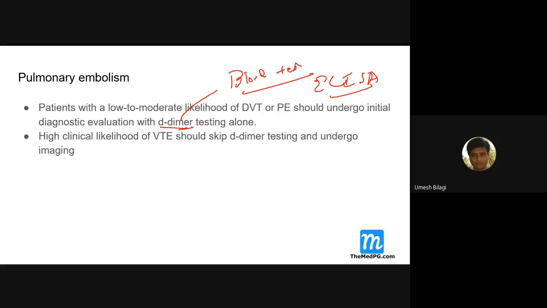That means a patient who has a high chance of having DVT and a high chance of having pulmonary embolism should go for imaging straight. You can bypass the D-dimer test.